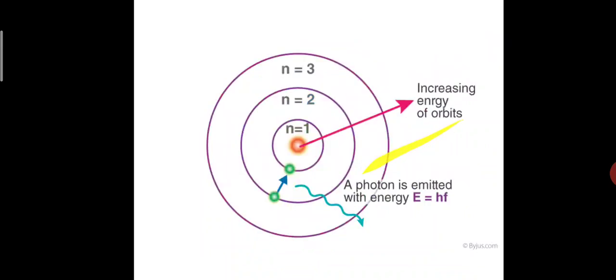Okay children, the orbit closest to the nucleus is what? K shell. It has the least amount of energy. Remember, the one closest to the nucleus has the least amount of energy, and the electrons present in it are called what? K electrons, and so on. The energy will be increasing. So the L shell will have more energy than the K shell, followed by M.